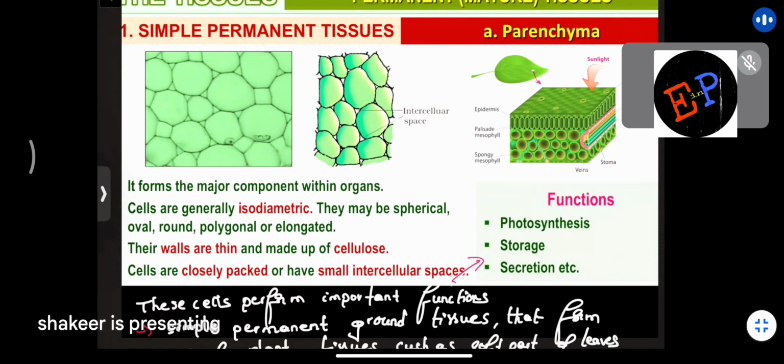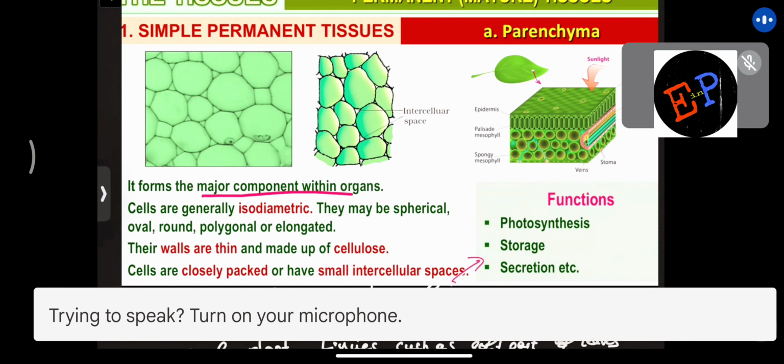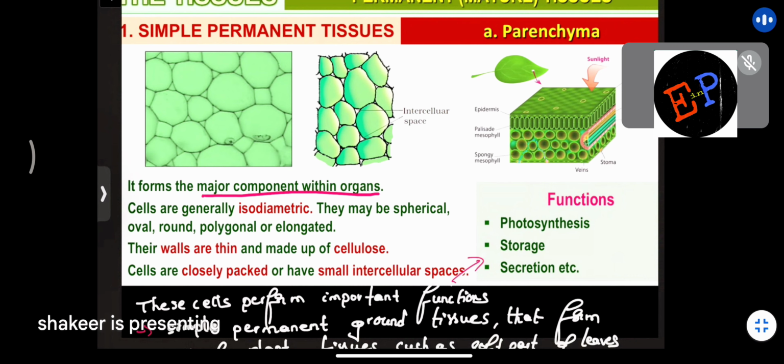So what is the function of parenchyma? It forms the major component within the organs. It means in the total organs of these plants, parenchyma are the major tissues. It means they are majority in number. So cells are generally isodiametric. All the cells of this parenchyma are isodiametric. Isodiametric means all of them almost have the same diameter. It means the sizes of these cells are almost similar. That's what he's trying to say.